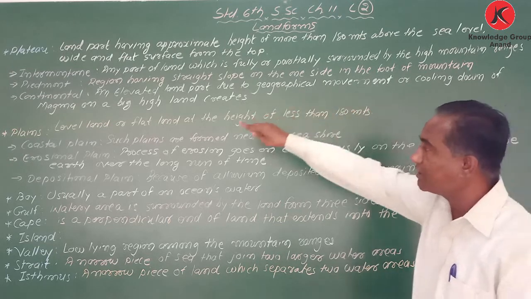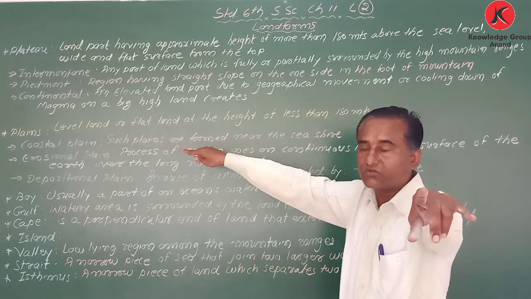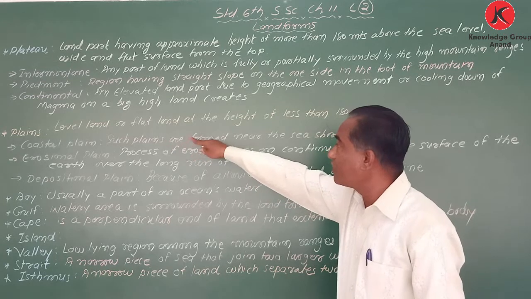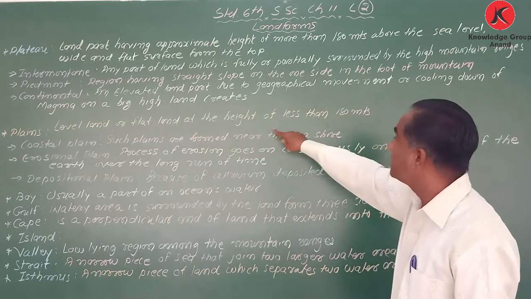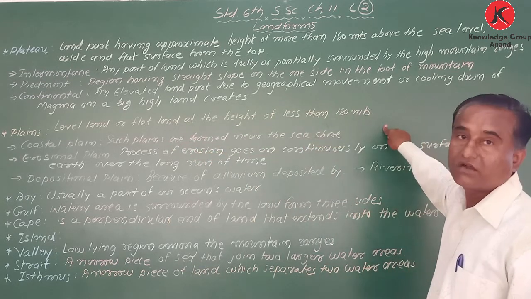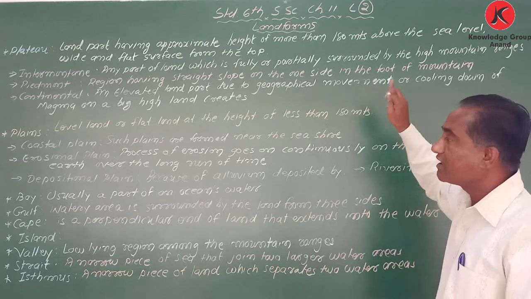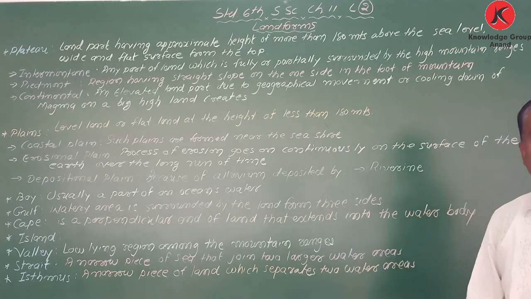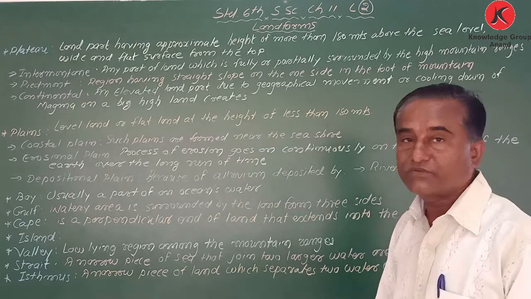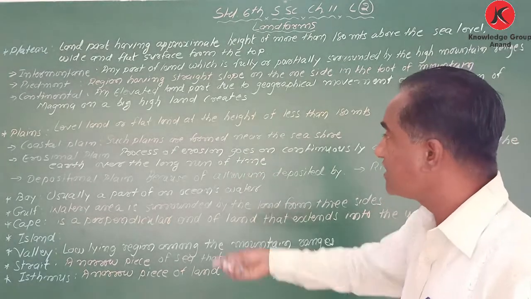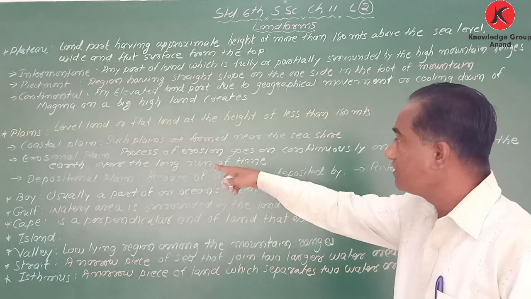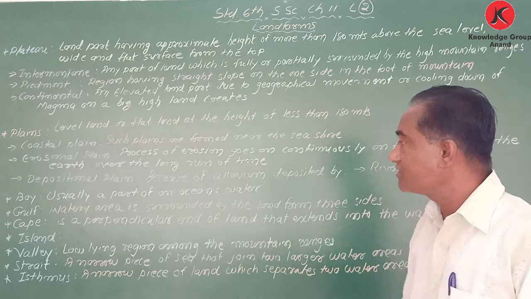Now here I am saying about plains. What is called plain? Level land or flat land at the height of less than 180 meters, that is called plains. My dear student, there are 3 types of plains. Which are they? Coastal plain, erosional plain, and depositional plain.